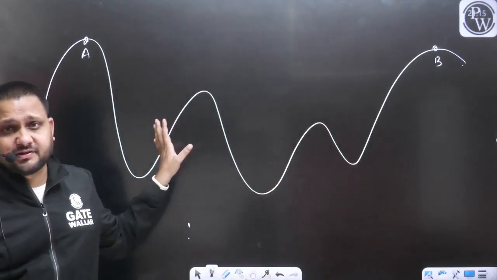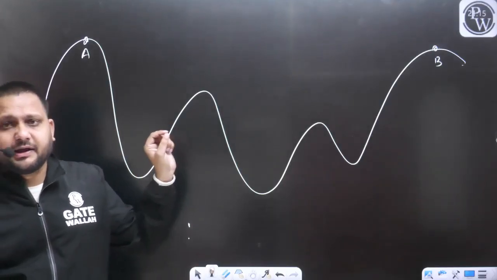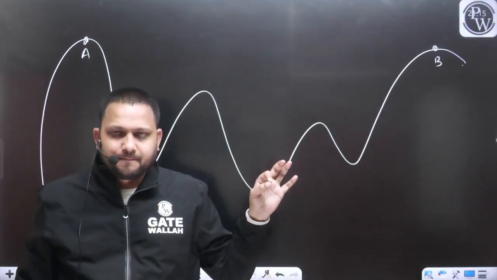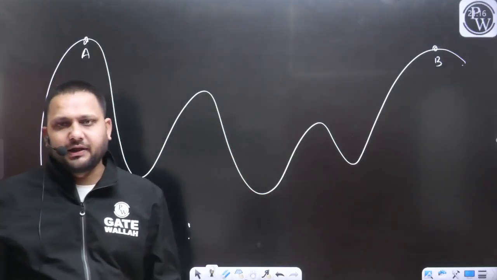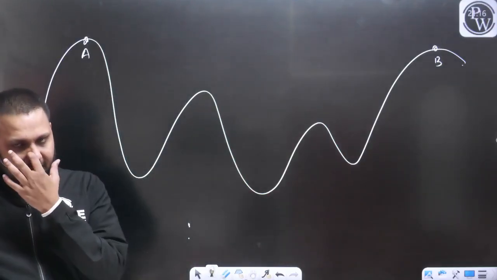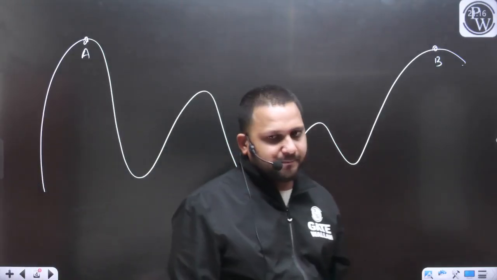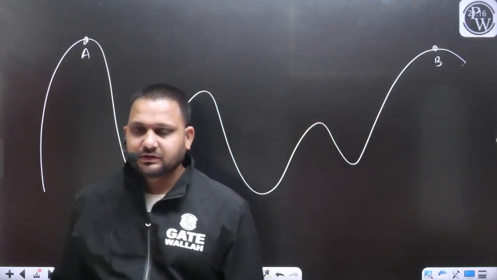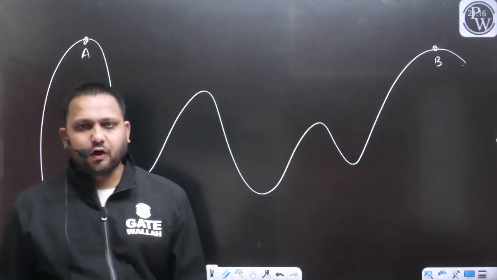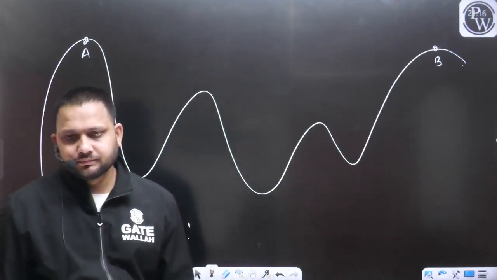These are hills, and we want to measure the horizontal distance between the point A and B. So tell me, can you measure this horizontal distance with the help of the chain or tape? Obviously, the answer will be no.